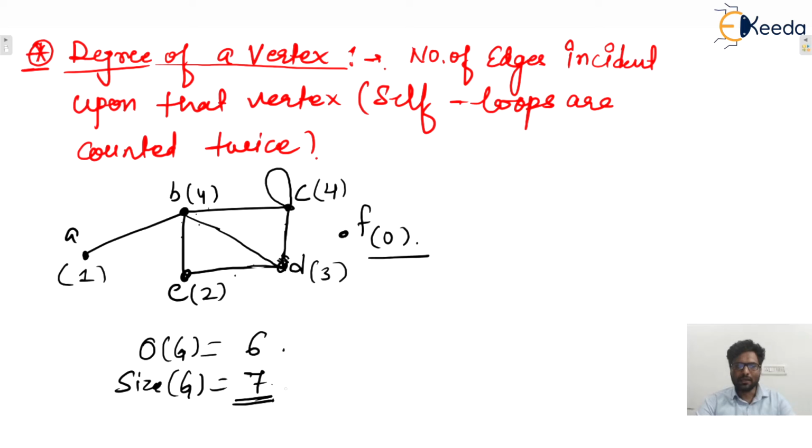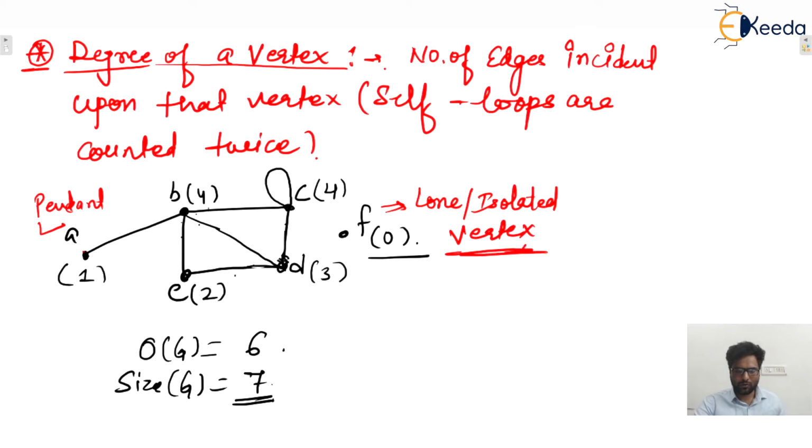So here vertex A is with degree 1, so this vertex is known as a pendant vertex. And vertex F is with degree 0, so this is known as a lone vertex or isolated vertex.